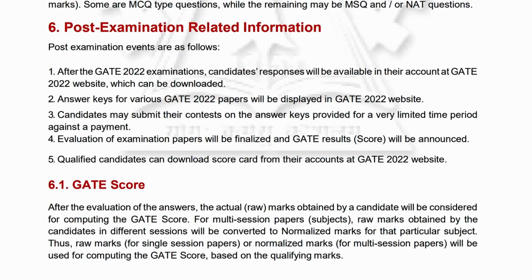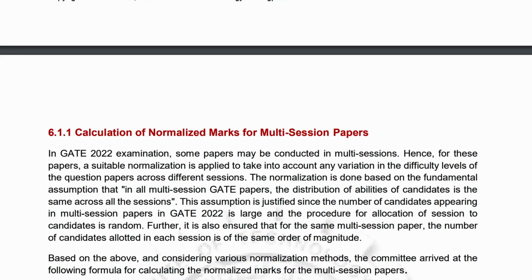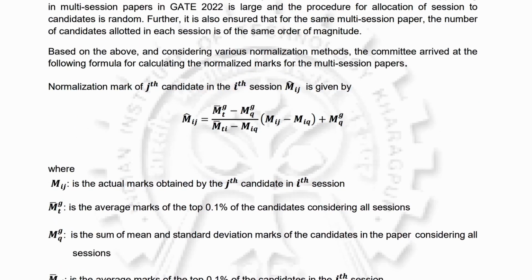So after the examination is done, you can download your score on the 17th of March 2022. You can download your form. This is the formula to find the score, because normally what happens, like in mechanical, there are a lot of students, so they do it in 2 exam sessions. At that time, one paper can be difficult, another can be easy, so they will normalize everything and come to a common formula, and on that basis the marks distribution will be there. So there is no partiality, don't worry about it.